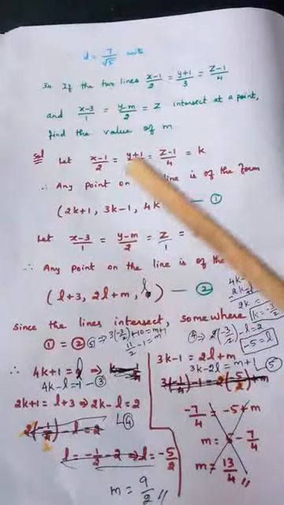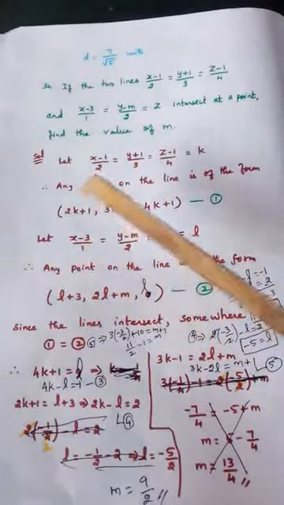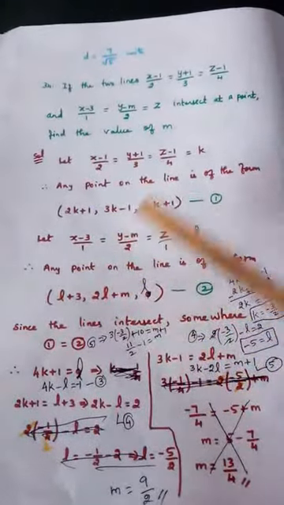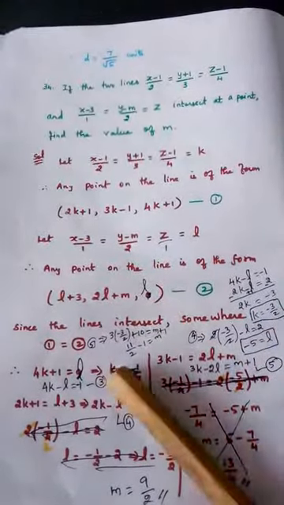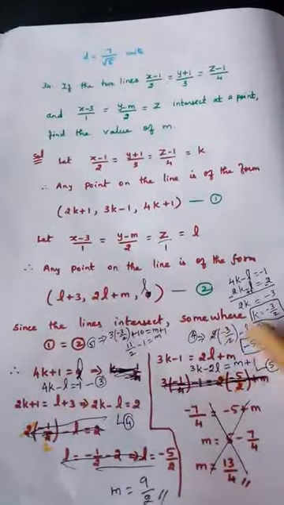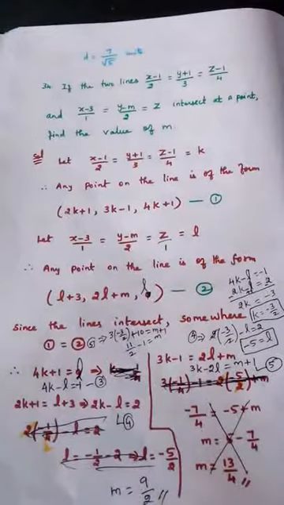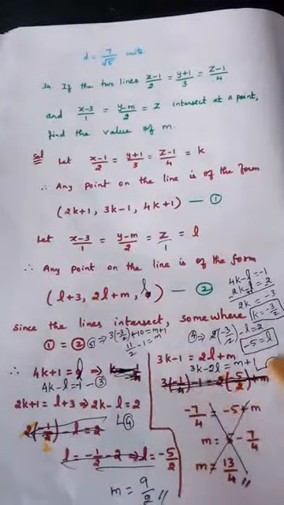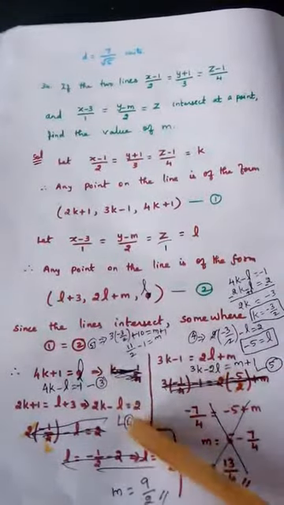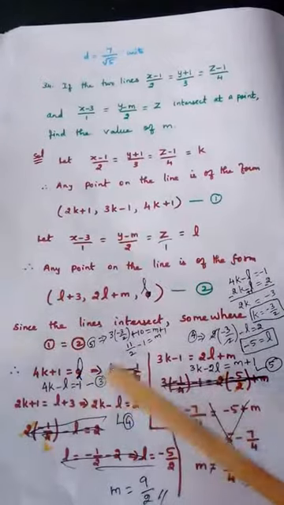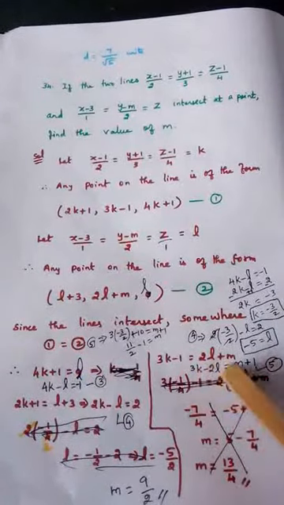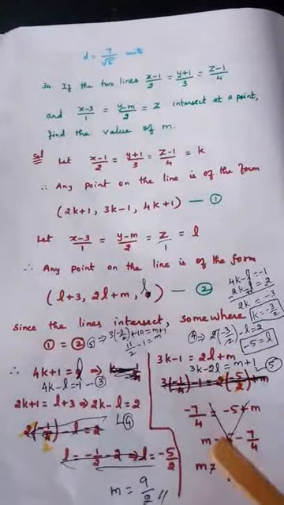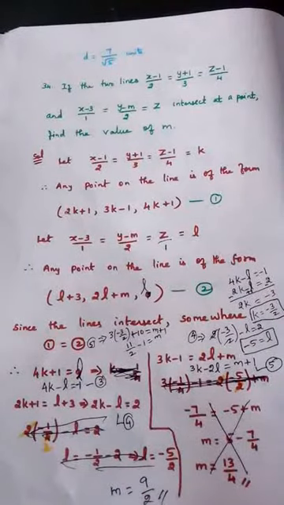Since at some point these two will be equal, so equate first to first, second to second, third to third. You will get 3 equations, 3, 4, 5. Solving those, you will be getting the value of M like this. M is equal to 9 by 2. But how to solve? First we are writing 3, 4 and 5. Solving 3 and 4, we are getting k value, L value. Substitute that k value, L value in the fifth equation, you will be getting M value as 9 by 2. So solve that by yourself.